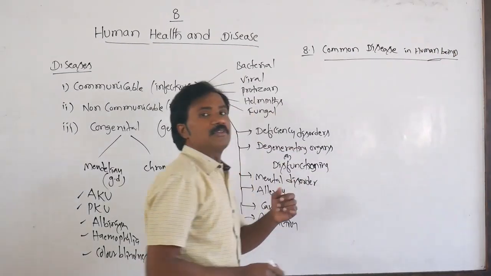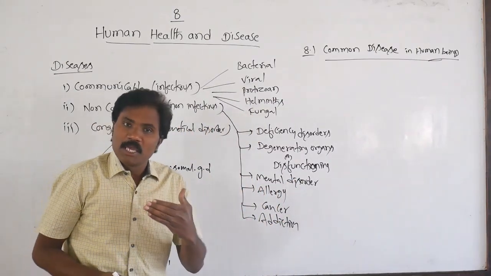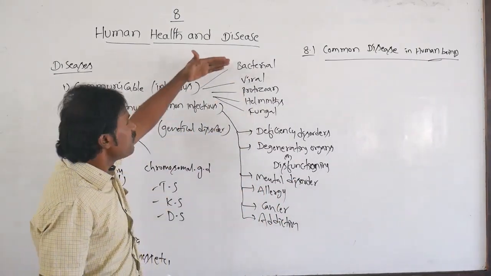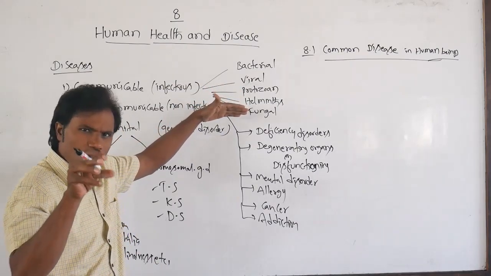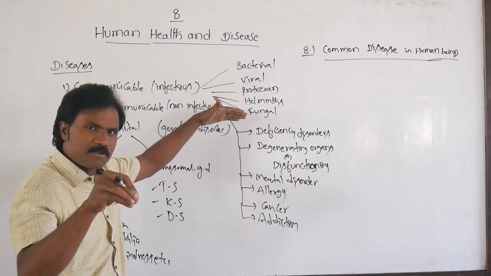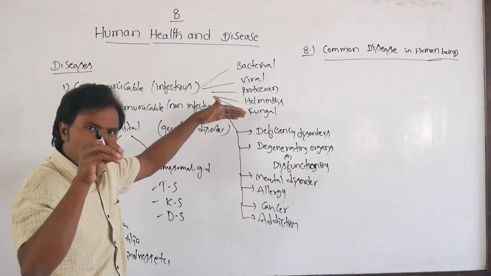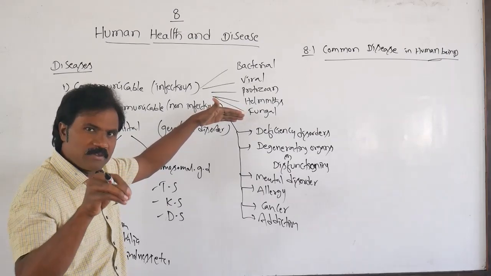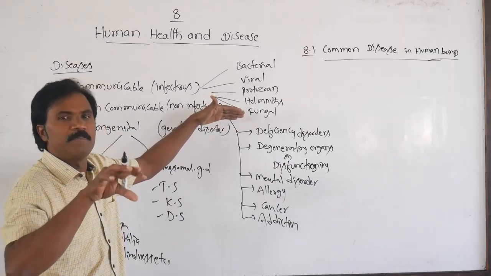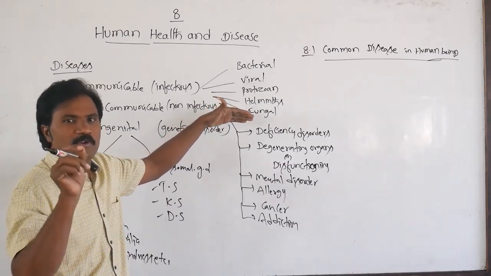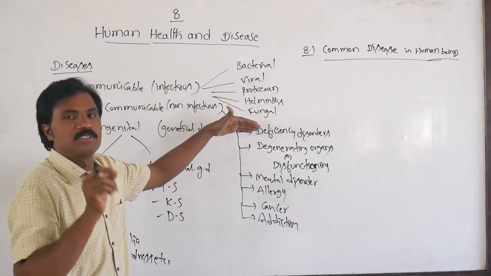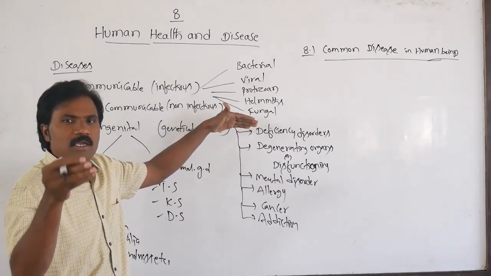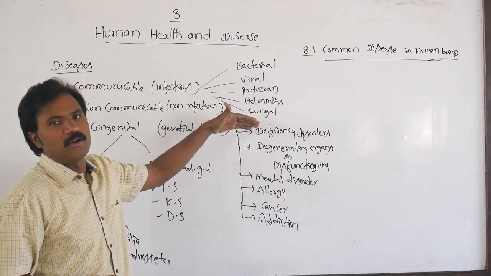Normally they give questions related to infectious diseases, specifically. So why I stressed it many times: they have given such diseases multiple times in previous competitive exams. If you know which is infectious, which is non-infectious, which is congenital, then you can easily answer such questions.